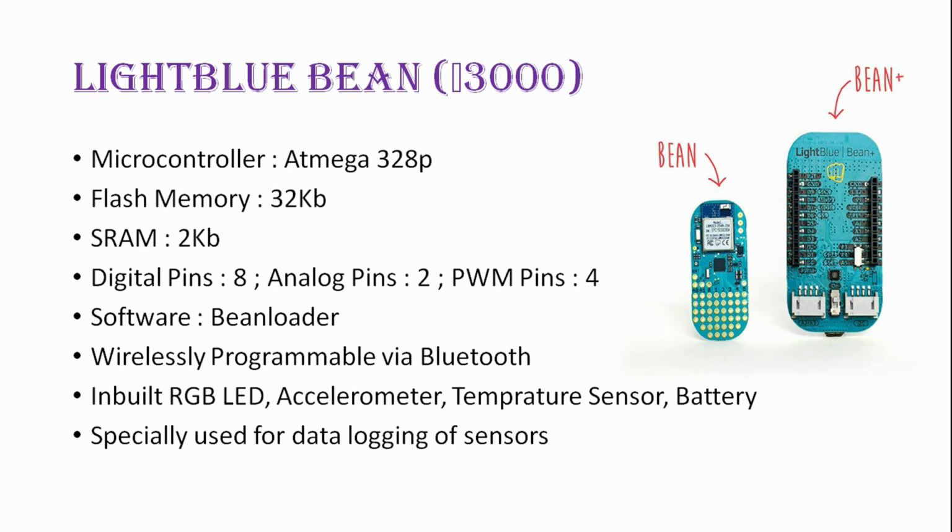So this is the new thing which we can get in this board. It has inbuilt RGB LEDs, accelerometer, temperature sensor, and battery. As you can see, there are two images in the right corner of your screen. Bean was the first model developed by this company. Then Bean Plus was the next model, which is an advanced version of Bean. Bean has a 3.3 volt coin battery cell, and Bean Plus has a lithium ion 3.3 volt battery.